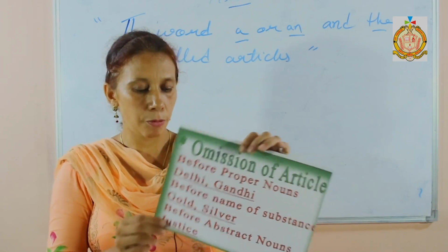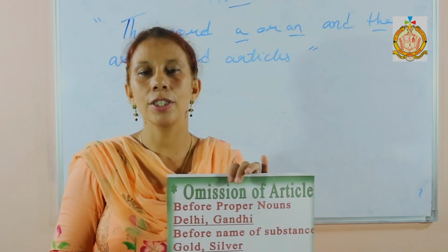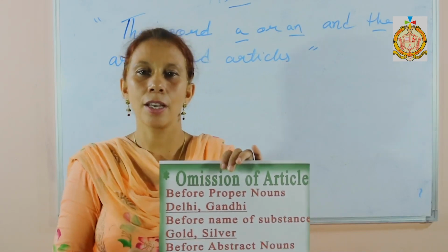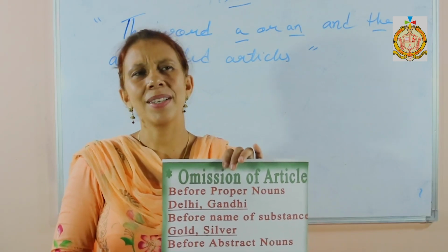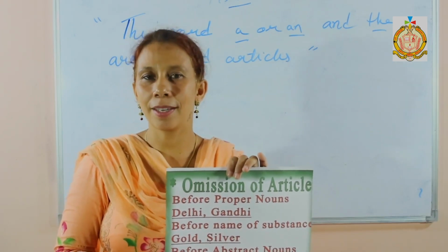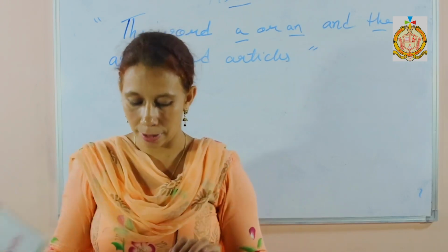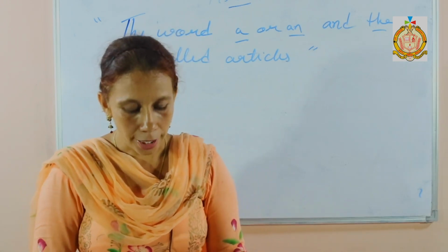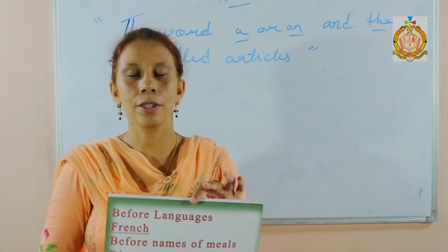And the next one is before abstract nouns. What are abstract nouns? Those which cannot be seen and touched by us. So no article is used with abstract nouns. For example, sincerity, happiness, these are abstract nouns. You don't use an article with these. Also, an article is not used before languages, French, English.